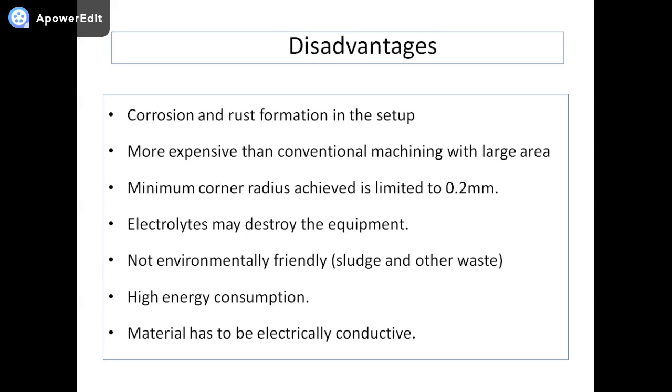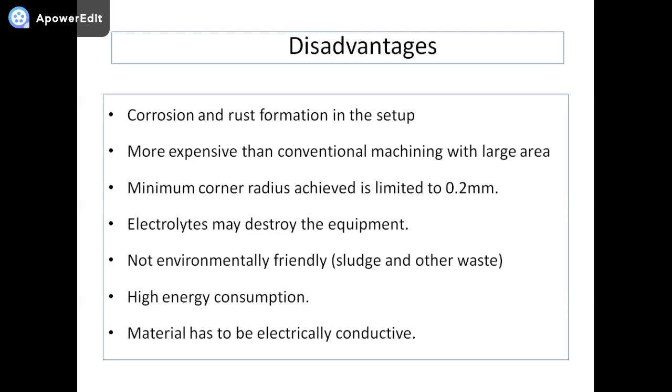A few disadvantages are also there. Those are corrosion and rust formation within the machining setup. The process is more expensive than conventional machining because it requires a large area also. Minimum corner radius which can be achieved is limited to 0.2 mm only. The electrolytes may destroy the equipment in many cases.